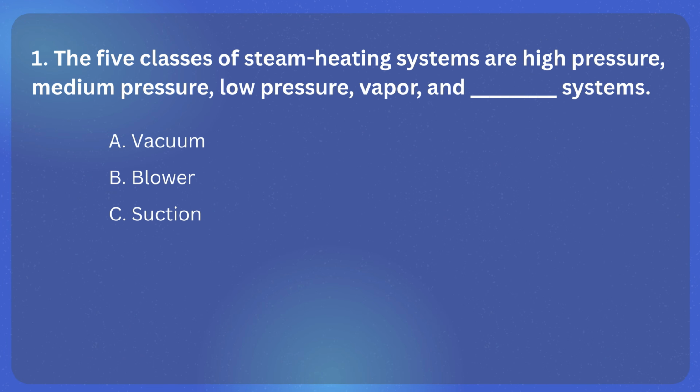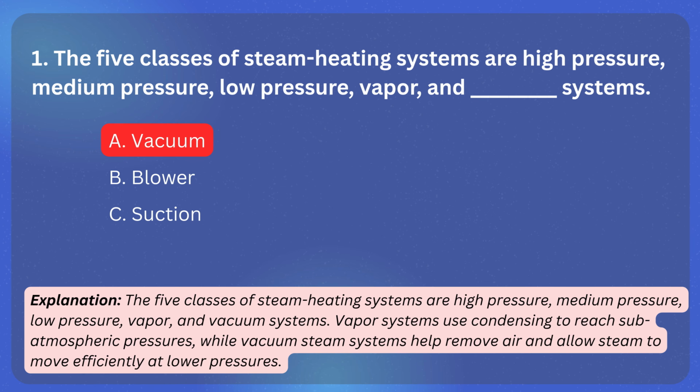Question 1. The 5 classes of steam heating systems are high pressure, medium pressure, low pressure, vapor, and what systems? A. Vacuum. B. Suction. C. Blower. The correct answer is A. Vacuum.